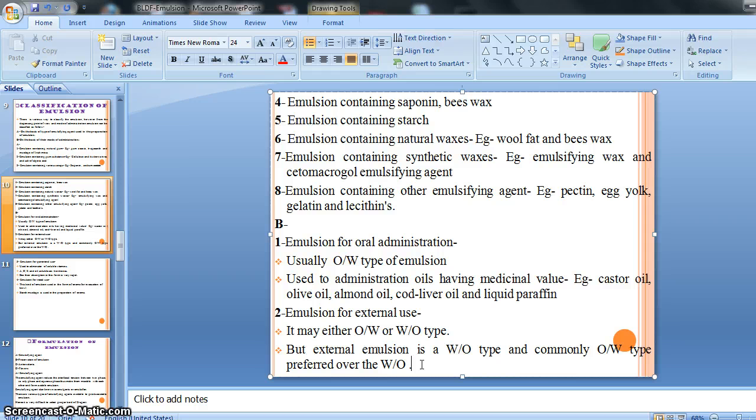But most of the time the OW type, that is oil in water type of emulsion, is commonly used. Most of the time OW type of emulsion is preferred for the administration, right?